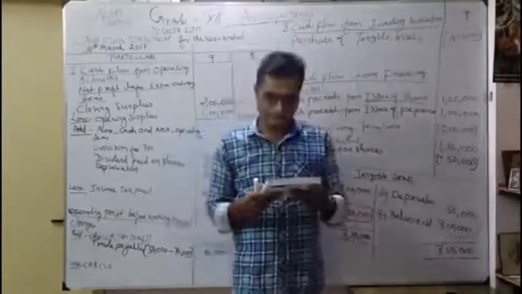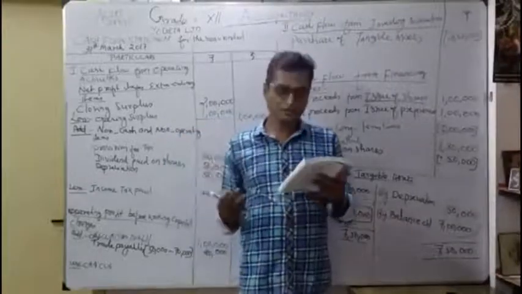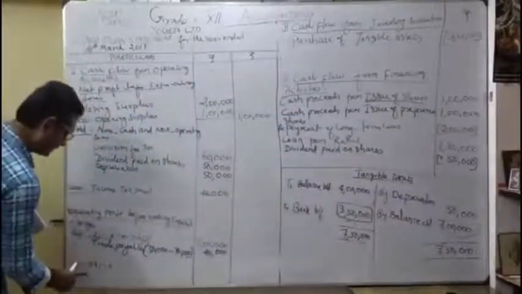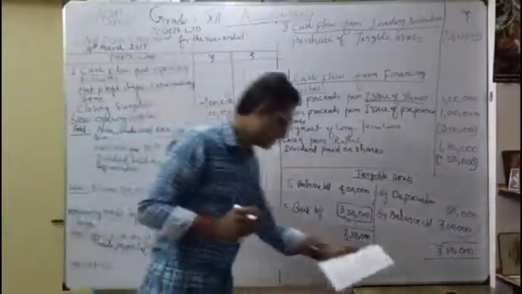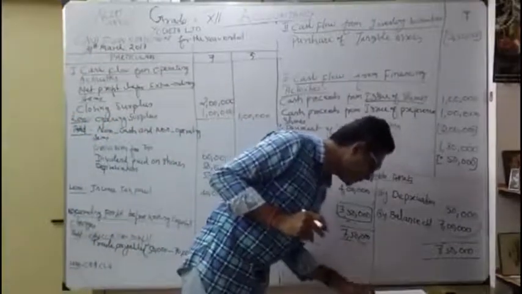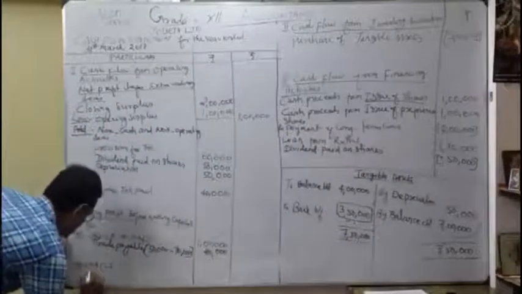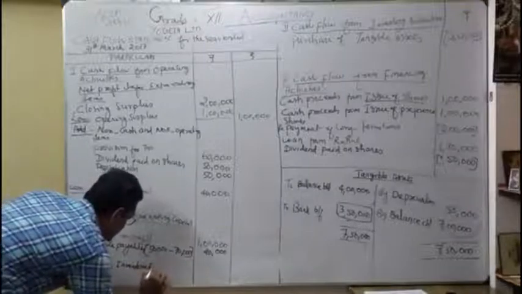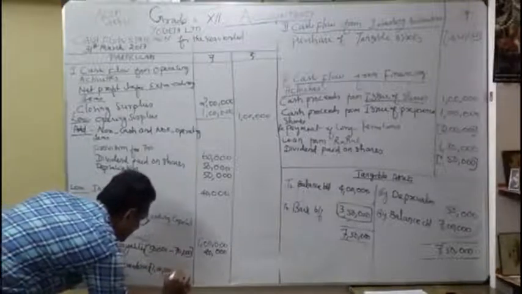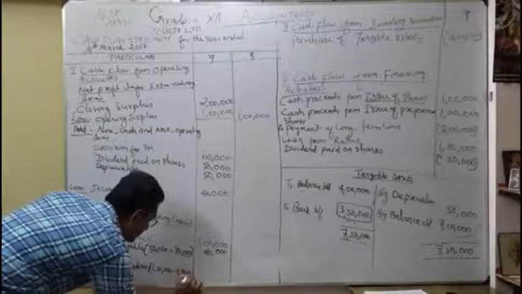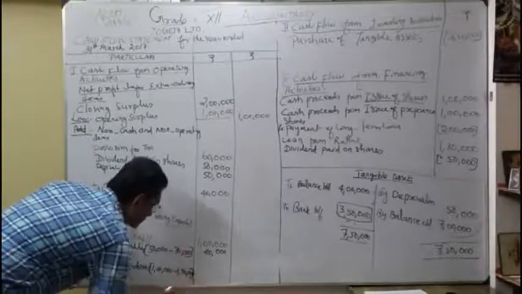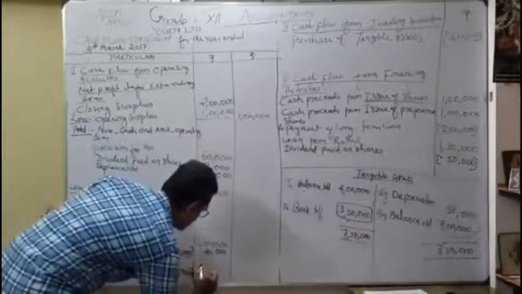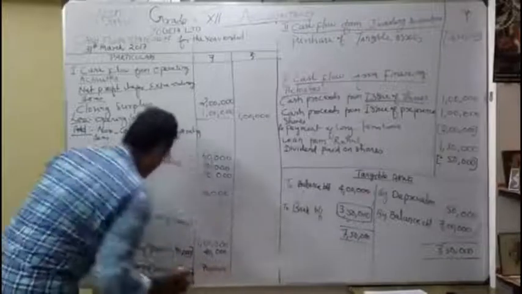Coming under current assets. See, current assets, inventories. 2016, 1 lakh, now it becomes 1,70,000. So where am I going to write? Current assets increased here. So inventories: last year 1 lakh, now become 1,70,000. So what's the difference? How much increased? 70,000 increased. Okay, so I am going to show it under less.